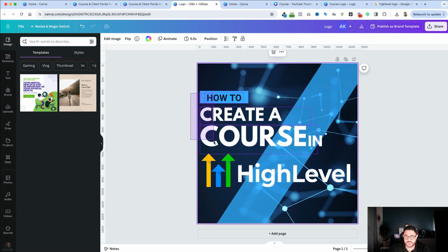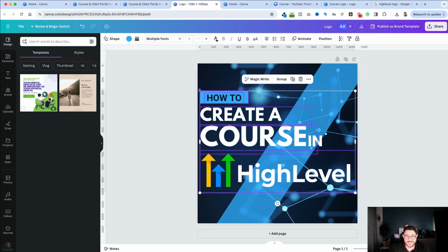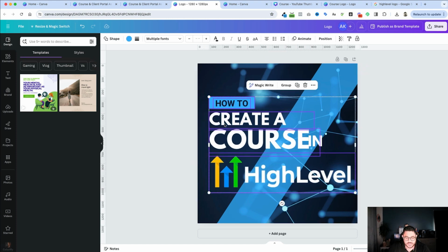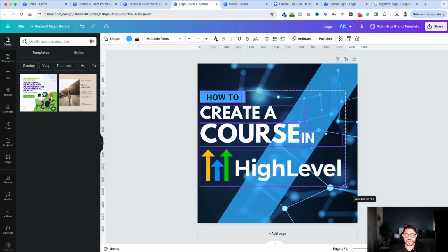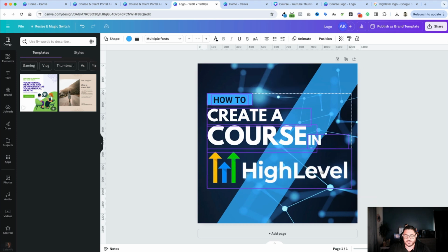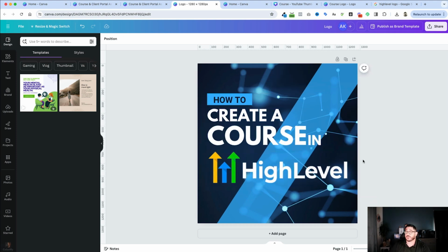So personally, I'm just going to drag this again, maybe tighten this up, make it a little smaller. I forgot the in again. So I hit Command Z and opened it up. I press Shift and grab it again, and I'm just going to adjust it a little bit more. And now I have my square logo, which is what HighLevel is requiring.